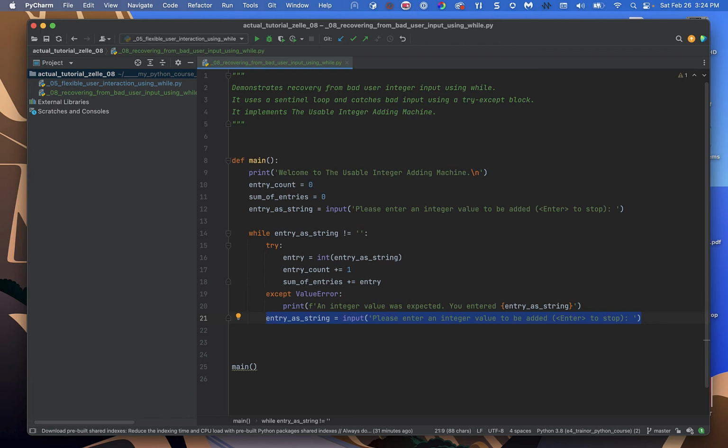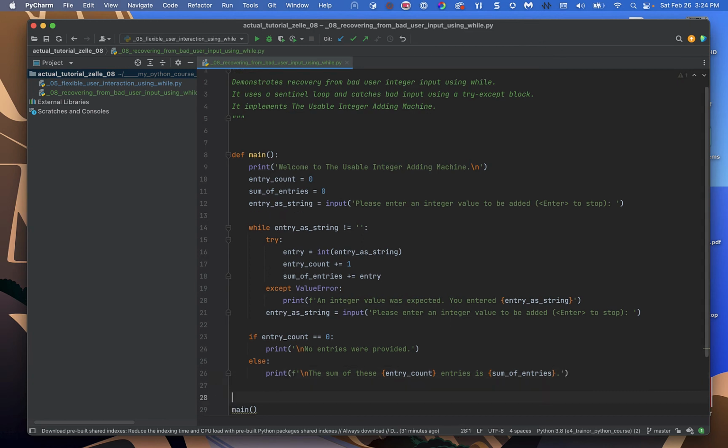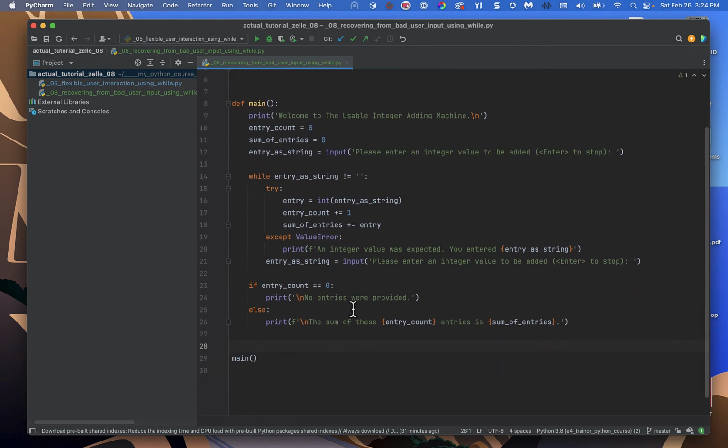Okay, what's left? Well, just like before, we just have a couple of lines to finish up with. Okay, so let's do that. And we need another blank line, I guess. And let's look at what happens here. So if the entry count is equal to 0, well, then we're going to say no entries were provided.